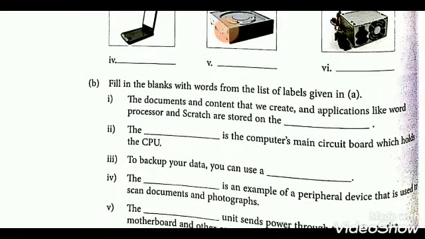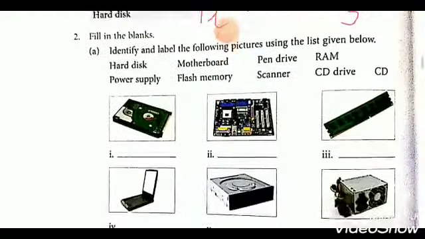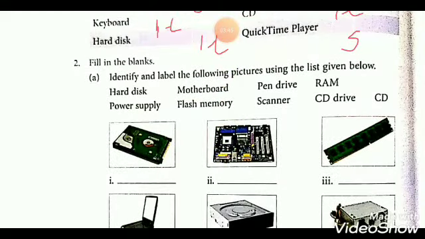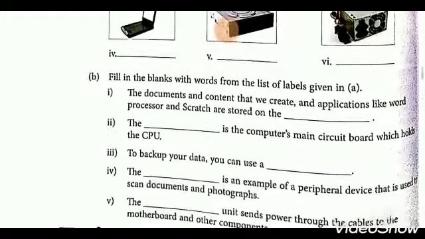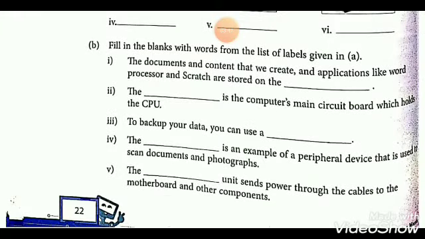Next question B. Filling the blanks with words from the list of labels given in A. The labels given in A, from this label you can fill this. B. Filling the blanks.